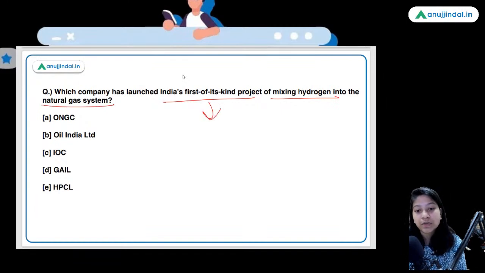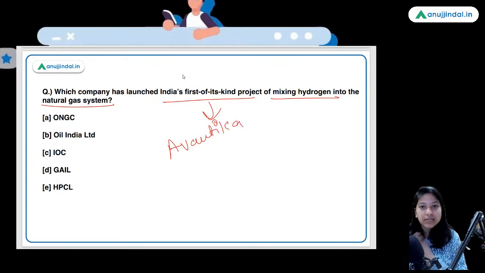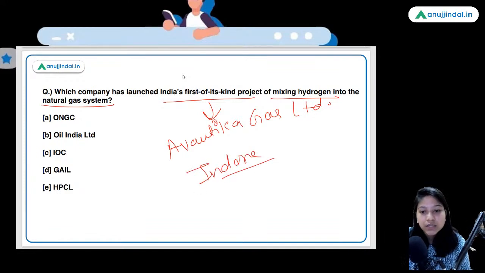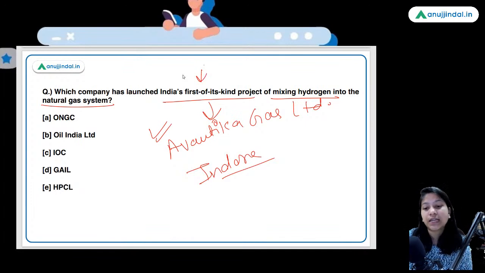Do remember that Avantika Gas Limited is going to distribute this blended natural gas with hydrogen. And in which city it will be distributing this blended fuel? It will be in Indore. So these are two other questions that can be framed out of this entire news. One more question is there apart from this question, but first tell me the answer of this question, then I will ask you that question.